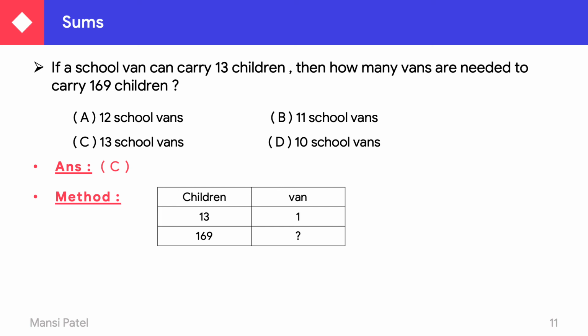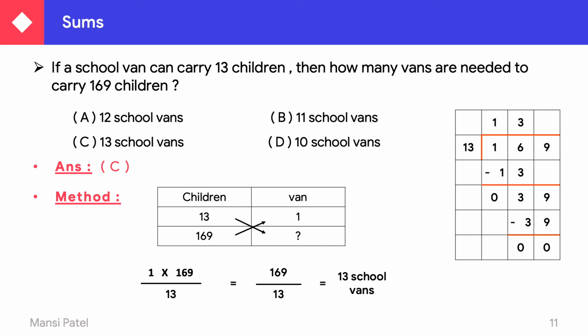So for 169 is equal to question mark. The numbers written in the cross, do the multiplication, and the number which is remaining, you have to write down in the division. So here we have to do the multiplication of 169 multiplied by 1, divided by 13. So 169 divided by 13 is equal to 13 school vans.